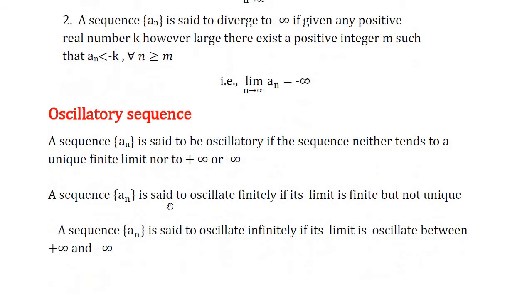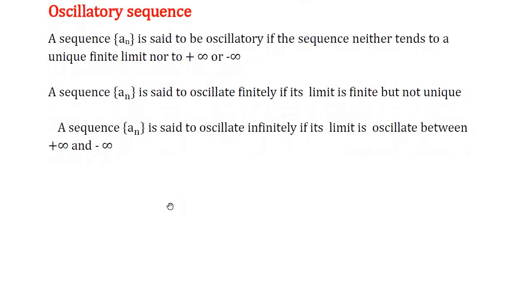Next, oscillatory sequence. A sequence a_n is said to be oscillatory sequence if the sequence neither tends to unique finite limit nor tends to plus infinity or minus infinity, or simply a sequence a_n is said to be oscillatory if it is neither convergent nor divergent. Here also we have two types.